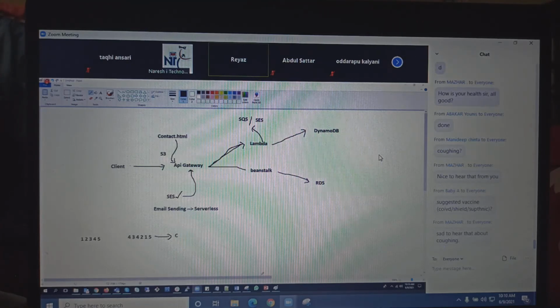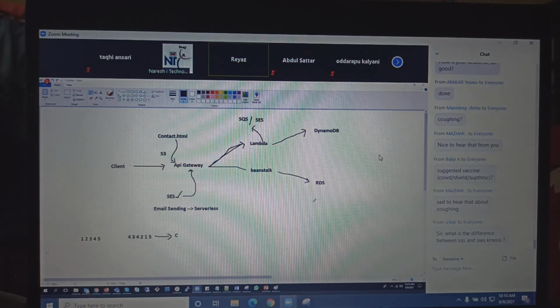Great. So yeah, what's the difference between SQS and Kinesis? Kinesis is data streaming, Srikar. Kinesis is data streaming. SQS is messages. If you want to stream the data live, or if you want video streaming, data streaming, you can do it from Kinesis.